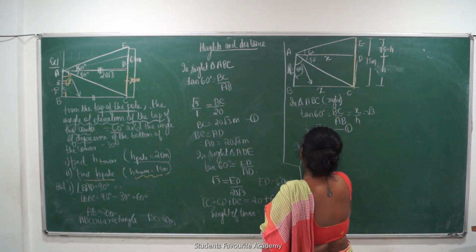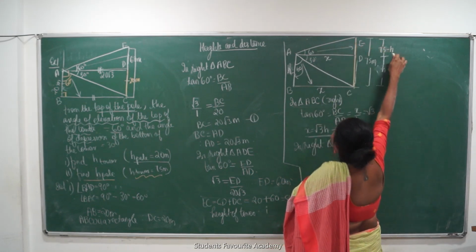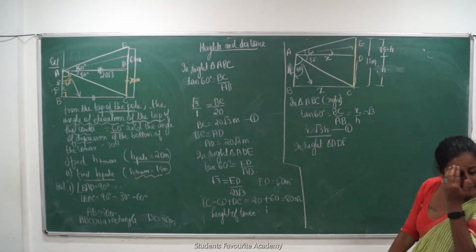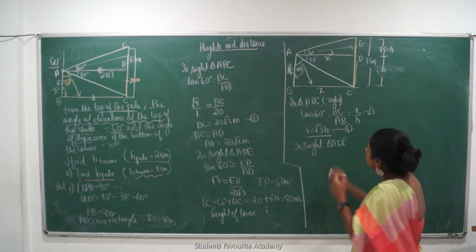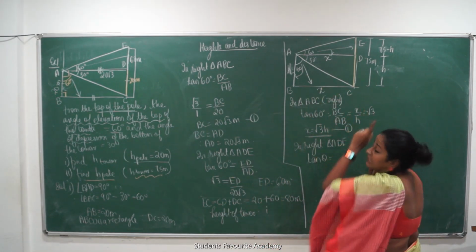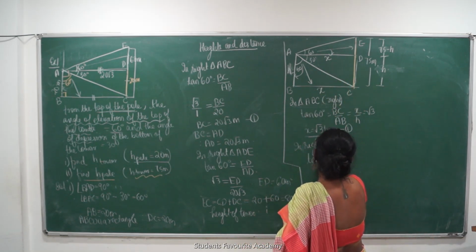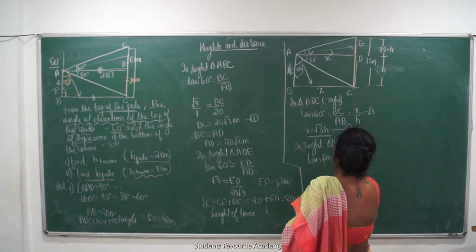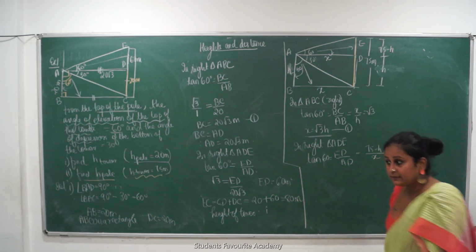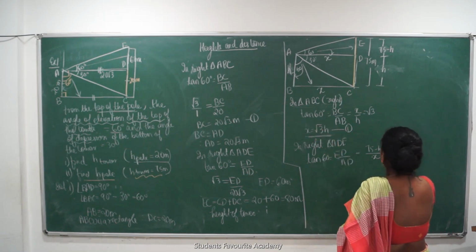Now in right triangle ADE, what do I have? I have this 75 minus h and I have this x. So can I say opposite है और base है? Opposite and adjacent. So again I will have to apply tan theta. समझ में आ रहा है? x और h का एक और equation मिलेगा मुझे. So can I say tan 60 is equal to ED upon AD, that is equal to 75 minus h upon x? Or can I say this is equal to 75 minus h upon root 3 h?